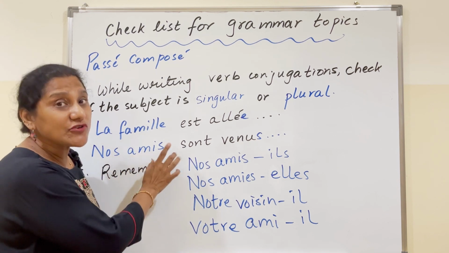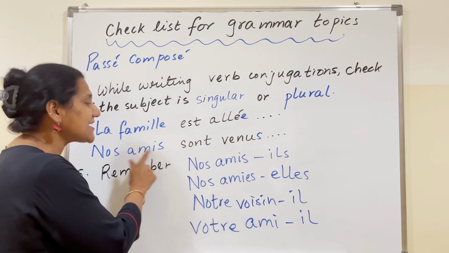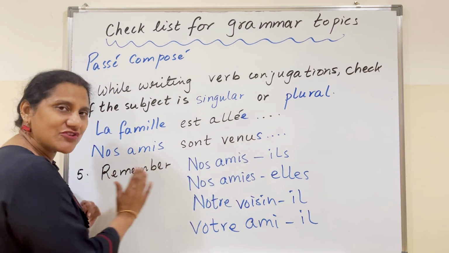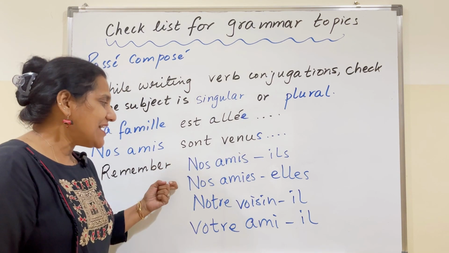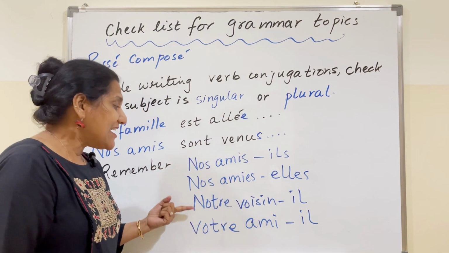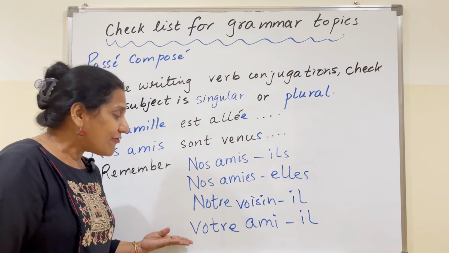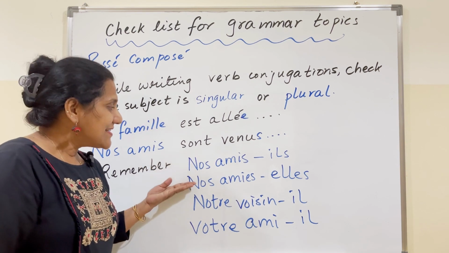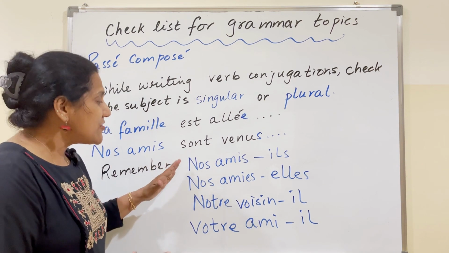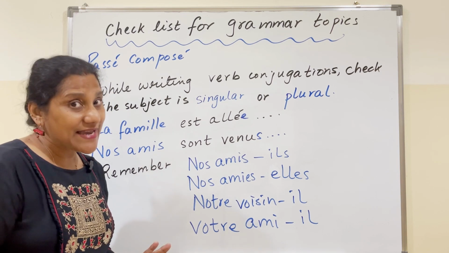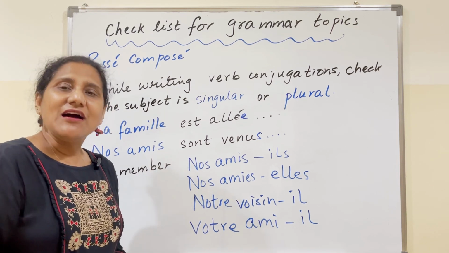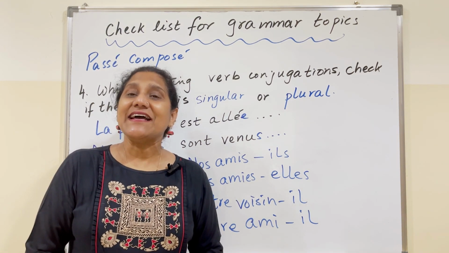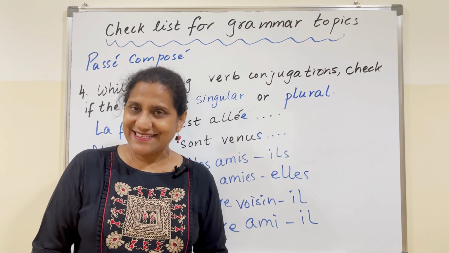Nos amis, don't go and put the conjugation for nous. Nos amis means in plural, so sont venus, add an extra S. You must remember, nos amis is ils, nos amies with ES is elles, notre voisin is il, votre ami is il. Or it could also be tes amis, ses amis. It's not going to be notre and votre will not be conjugated in nous and vous form. A list of irregular past participles and all the verbs that take être is uploaded on Padlet.